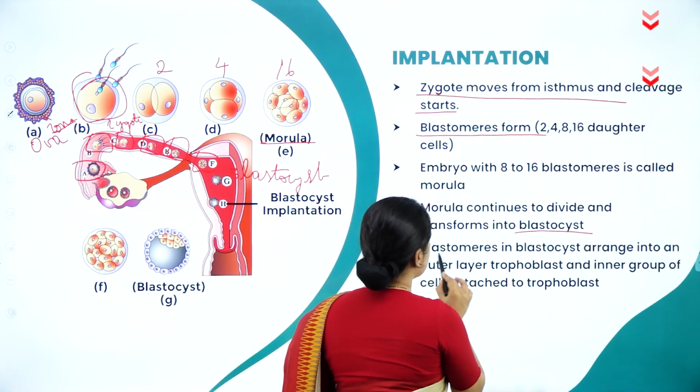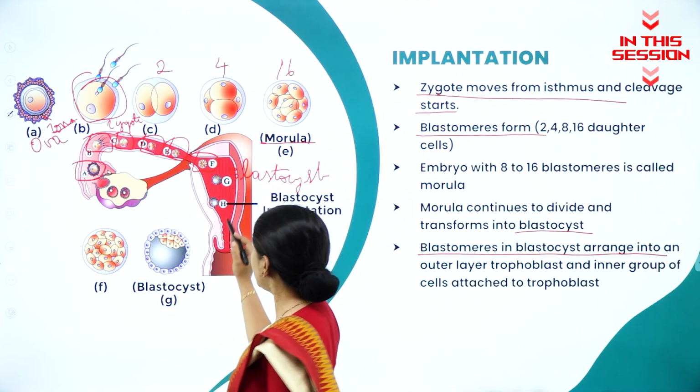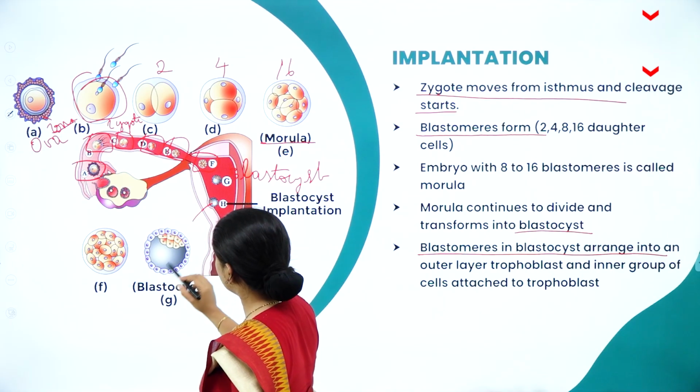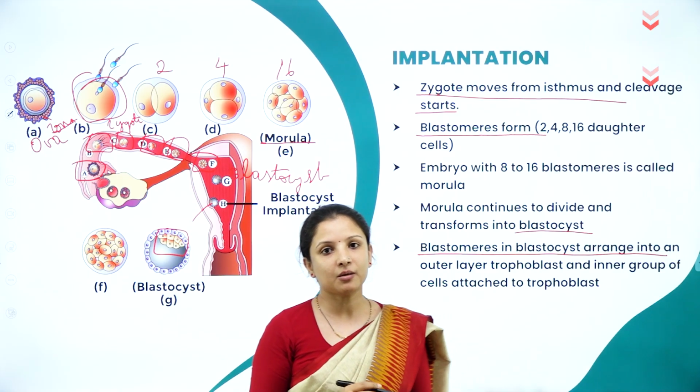So the blastomeres, which are present in the blastocyst, are arranged into an outer layer. Can you see? It gets arranged in the form of an outer layer. So towards the outer layer, the cells will get arranged in a blastocyst.